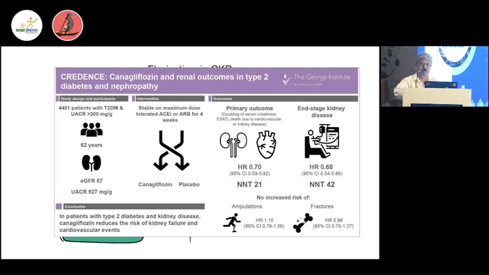So also for the loss of GFR, you estimate the GFR, start the drug. You can recheck the GFR at 1 week or 4 weeks time.